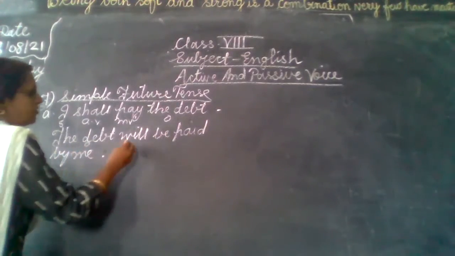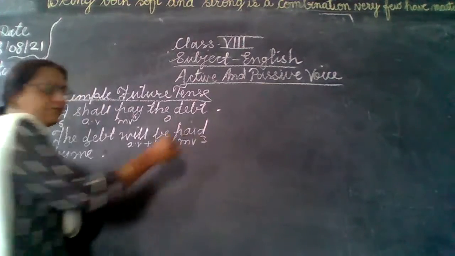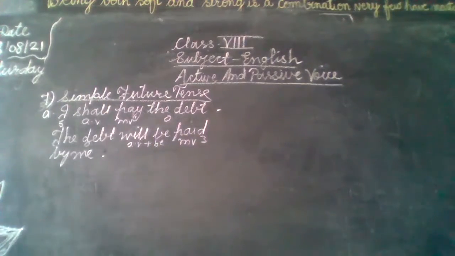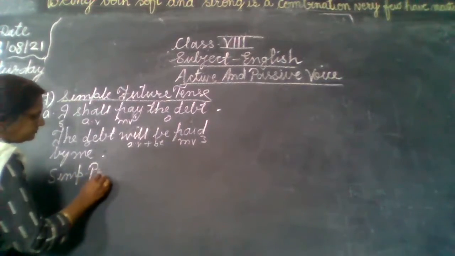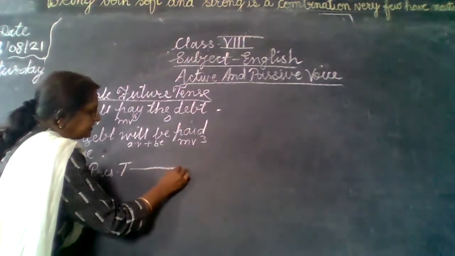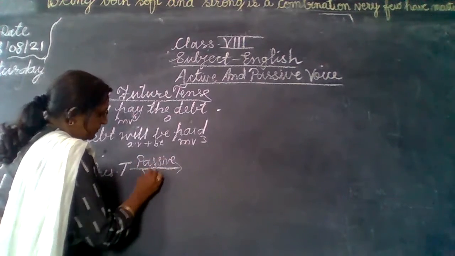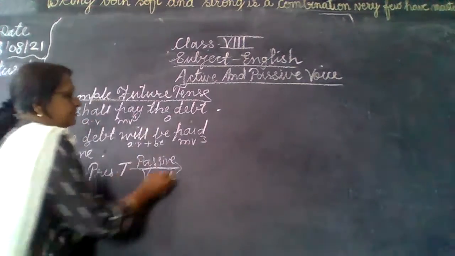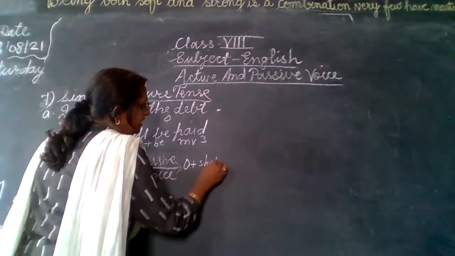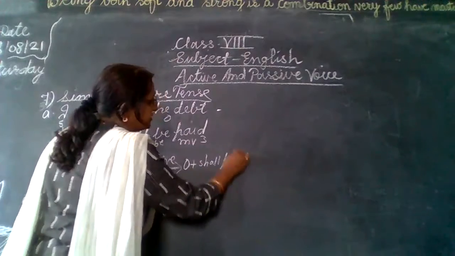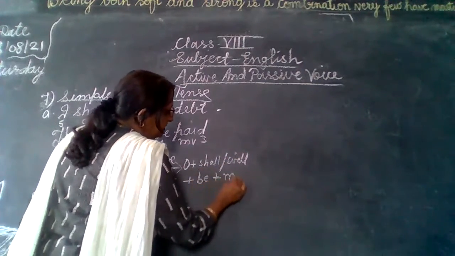So that is object, auxiliary verb plus be, main verb always in the passive voice in the third form, and by plus subject. So when we are changing simple future tense into passive voice, this is the rule: object plus shall or will, depending upon the object, plus be plus main verb in the third form.